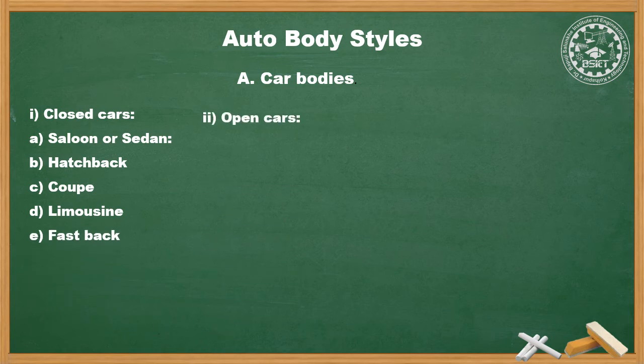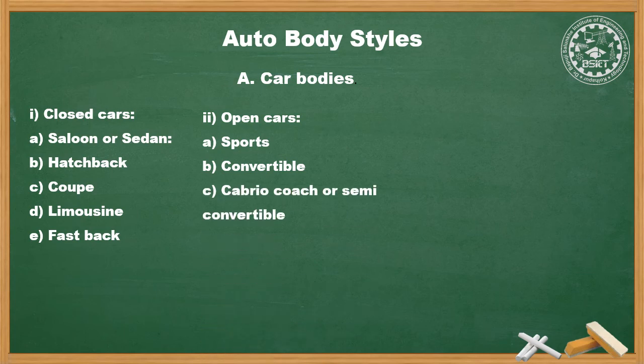The second is open cars. In open cars, the first one is the sports car. Sports cars usually are open, do not have roof tops, and are called open cars. Second, convertible. Convertibles are the ones whose roof tops open and close as per your need. Cabrio coach or semi convertible is again the same. In this, the half rooftop can open. And coupe convertible. Coupe convertible is a type of coupe, which is a closed car.